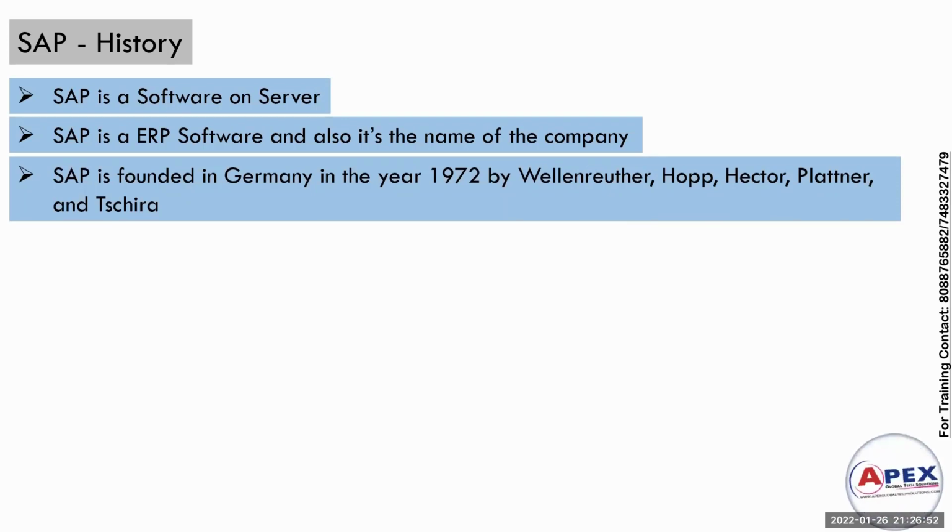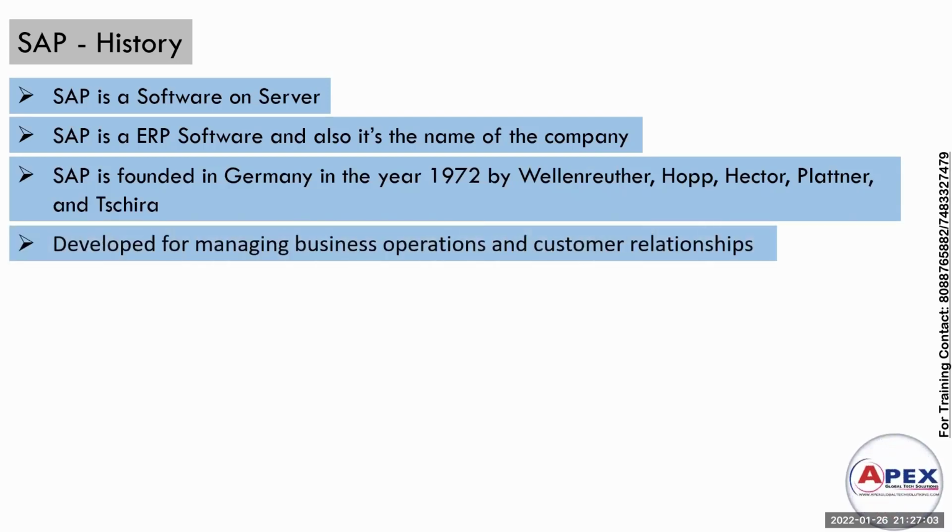So SAP was founded in Germany in the year 1972 by Wallenreuther. Okay, so they are the developers and they founded this SAP. It was developed for managing business operations and customer relationships. Initially they developed this SAP software to manage the business operations and customer relationships.